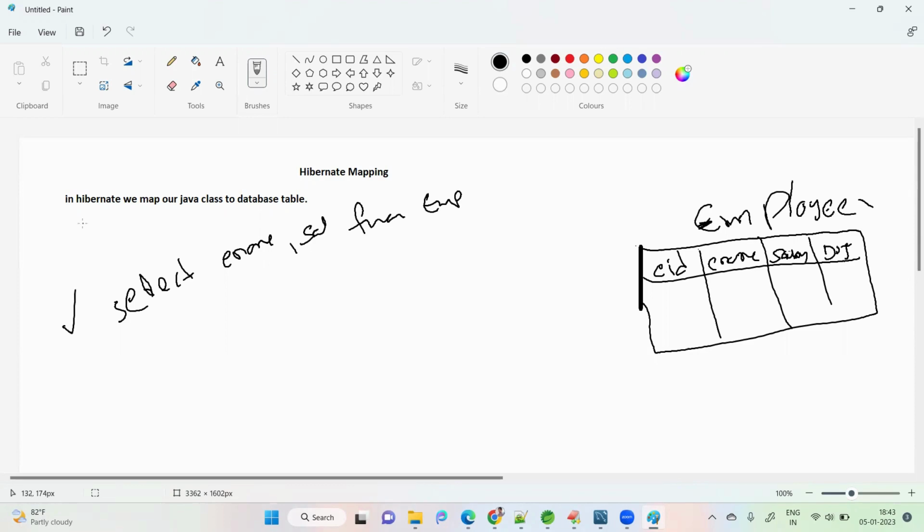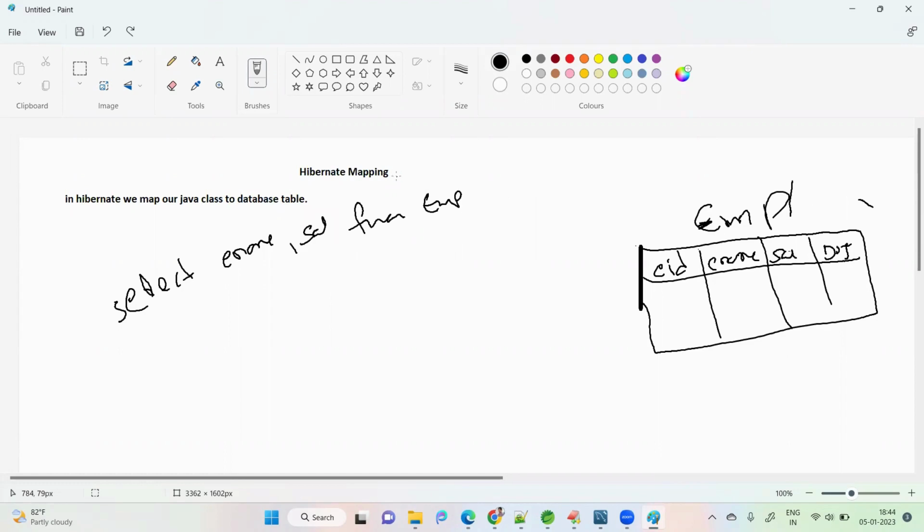Now in this code we configured the table name as EMP and the column name as sal. After the database team changed the table name and some column names, it failed. It will throw errors: table name not found, column name not found. To avoid that, what does the Hibernate team do?